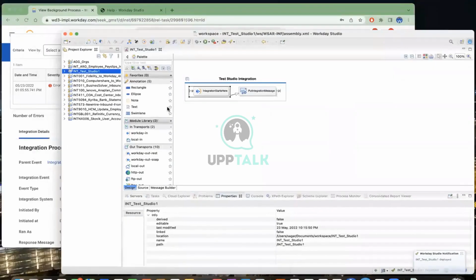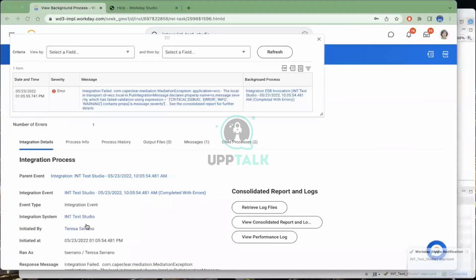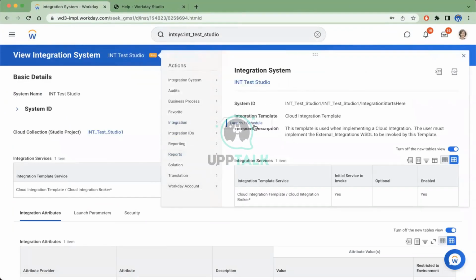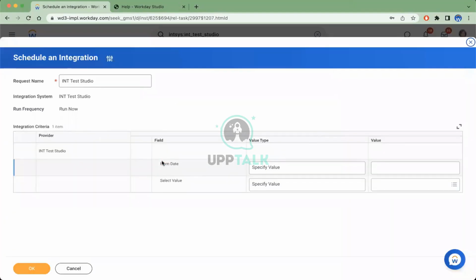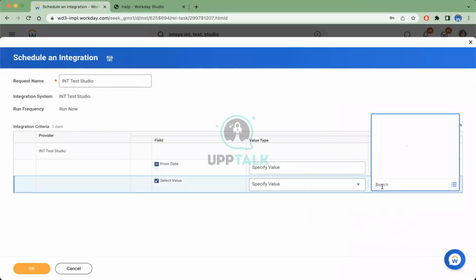Now see, let's try running it, right? And this is your integration. Go to related actions and then launch the data input. Once I click on it, you see it is asking me for the date inputs. And then here you see all the values which I gave as enumeration are coming, and done. Then it will run normally.